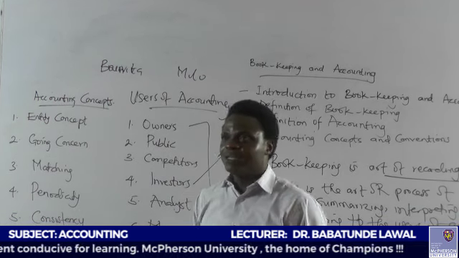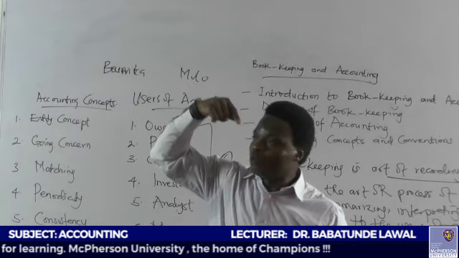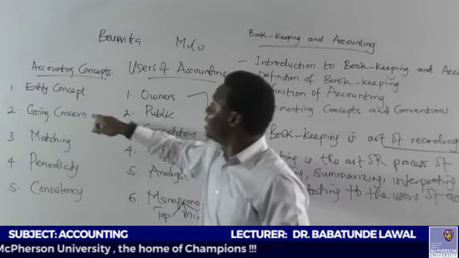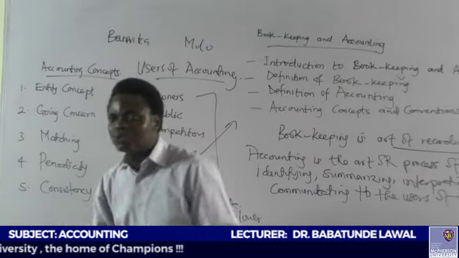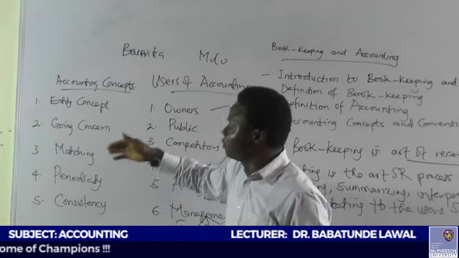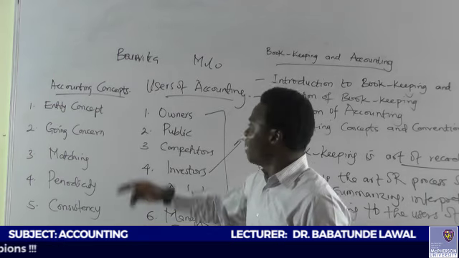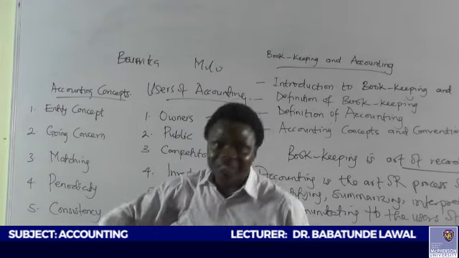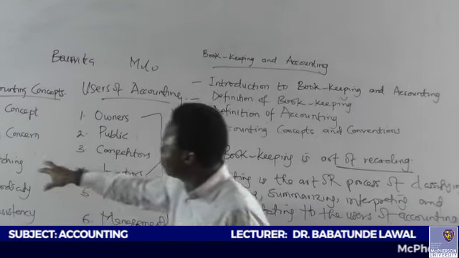Then what is going concern? From the word going concern, it means continue. Going concern means a business will continually be in operation for a foreseeable number of years. No matter what, the business must be there. There is a saying: soldier goes, soldier comes, barracks remain the same. For instance, you work at an establishment for 35 years, then you leave, and the company will continue to exist. So the rule says that a business will continue to be in operation for many years.